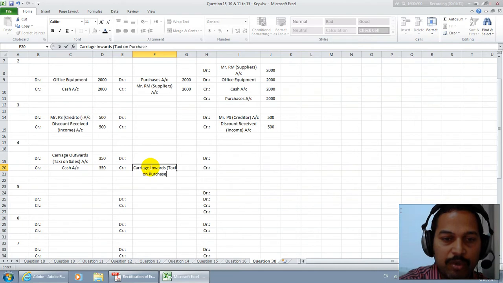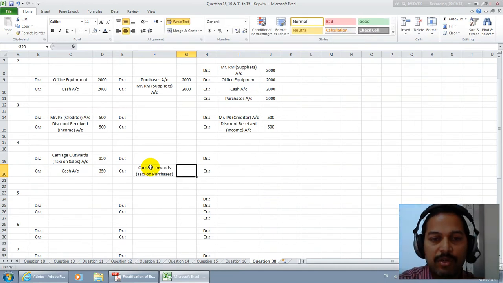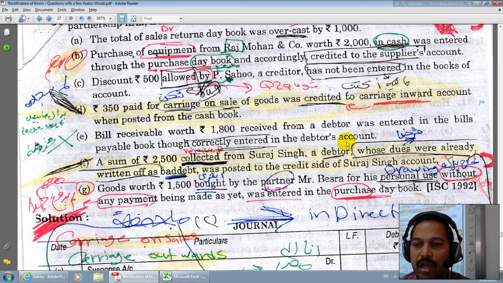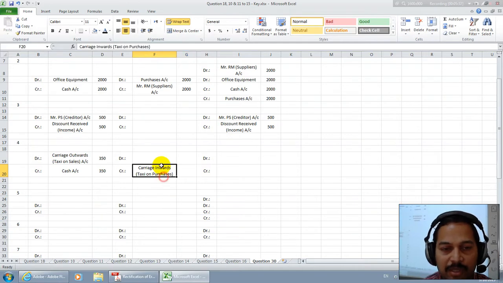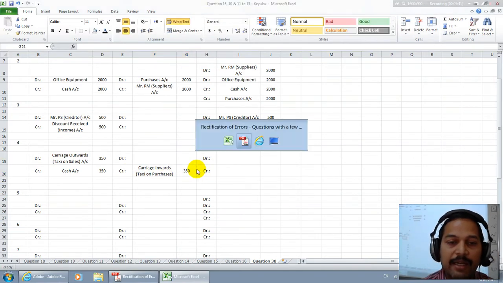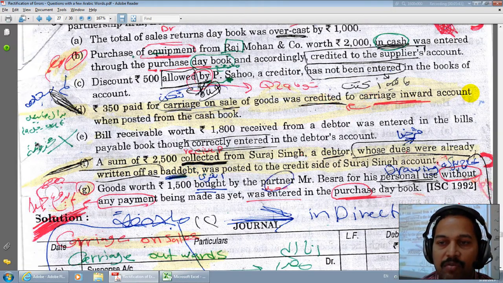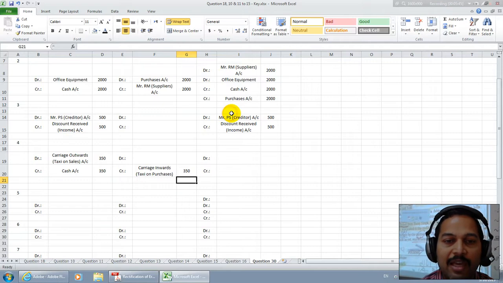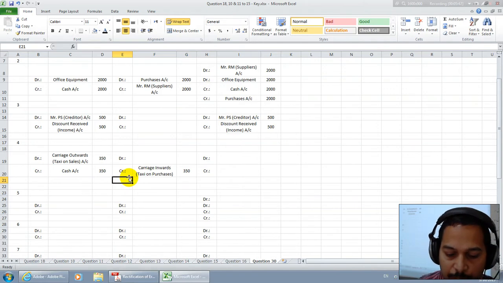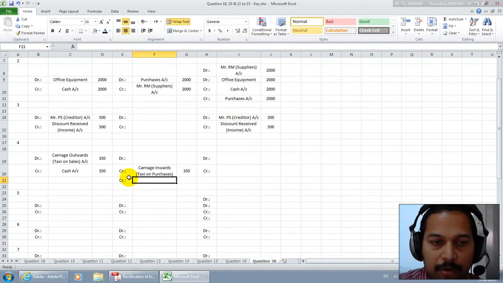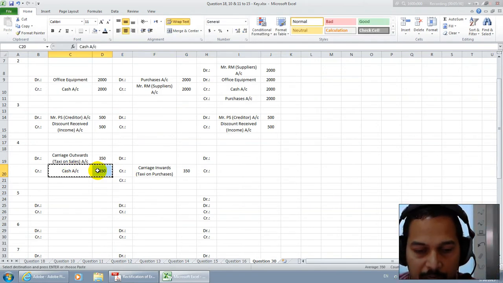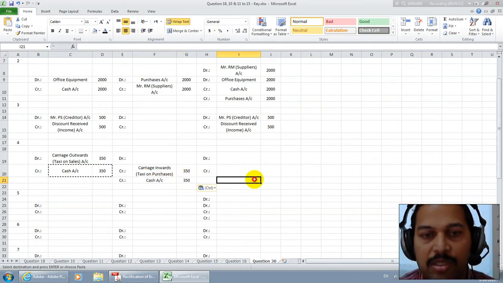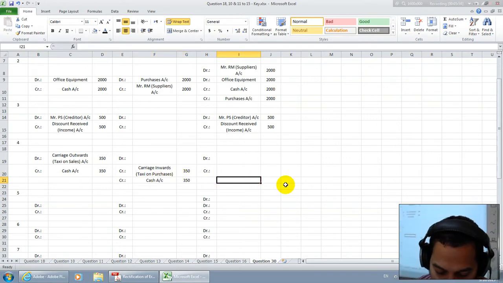Whenever you purchase goods, we say carriage inwards, but this is not carriage inwards, and moreover it should be debited as an expense, but it has been credited. They say it was credited to carriage inwards account when posted from the cash book. That means there is no mistake pertaining to the cash postings.